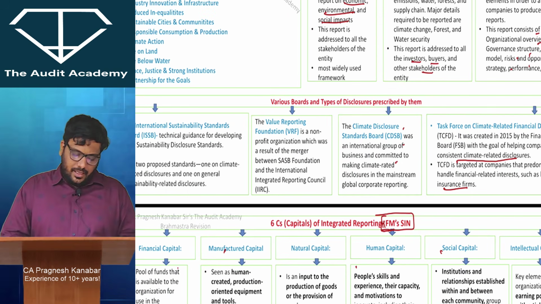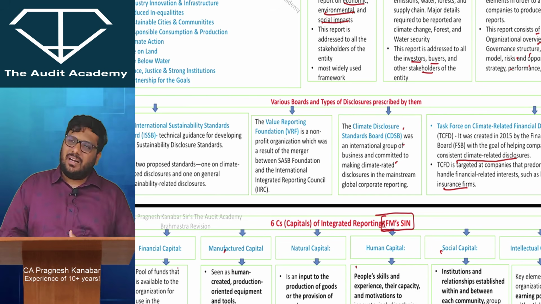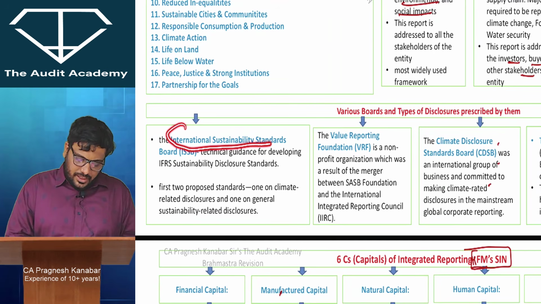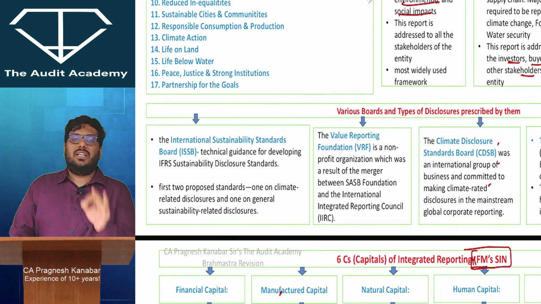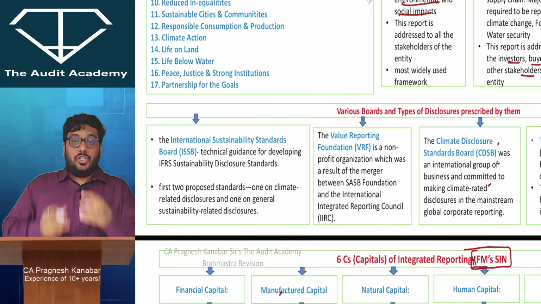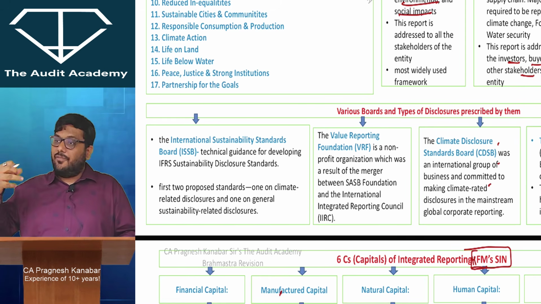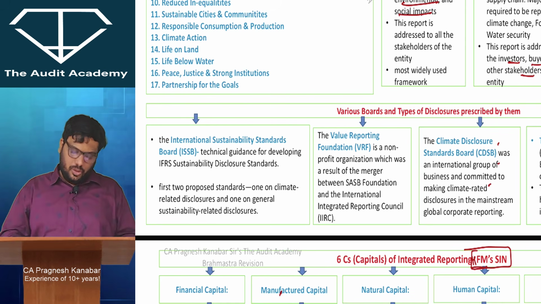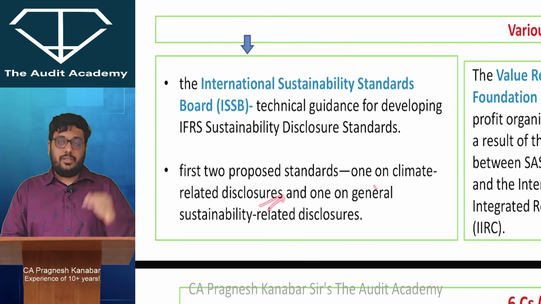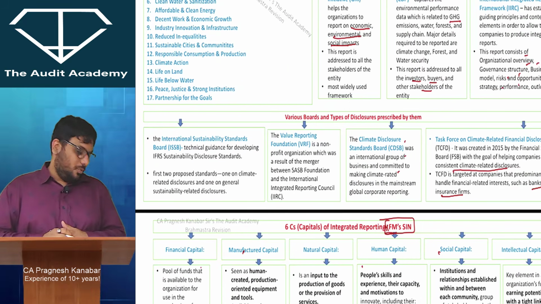All right, then in between, the module has listed names of different boards, that various boards have been established and various boards have given various requirements. In that, the important board is the International Sustainability Standards Board, which has been established by the IFRS Foundation trustees, and they have proposed the standards, जिसमें अब financial statements के अंदर you will see the disclosures of the effect on the climate, effect on the environment, all those disclosures. They have proposed two standards, one on climate-related disclosures and one on general sustainability-related disclosures. All right, so your accounting standards are only going to increase.